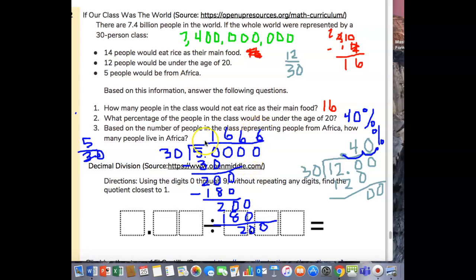Okay, so there's that. So to make this decimal a percent, we have to move the decimal point over 2 places, and we've got 16.66%. So what we can do is round this off though.